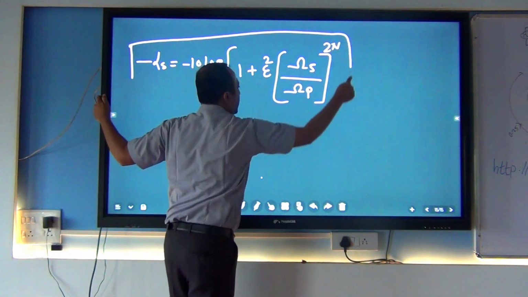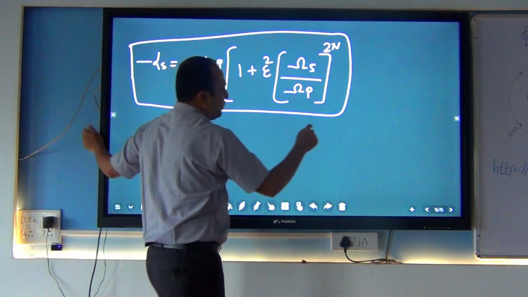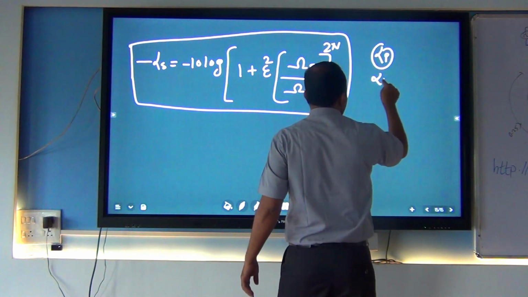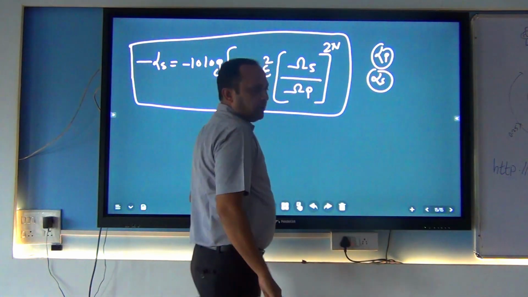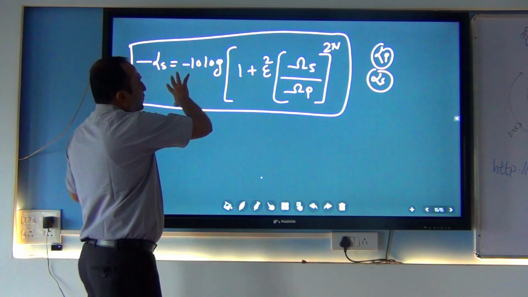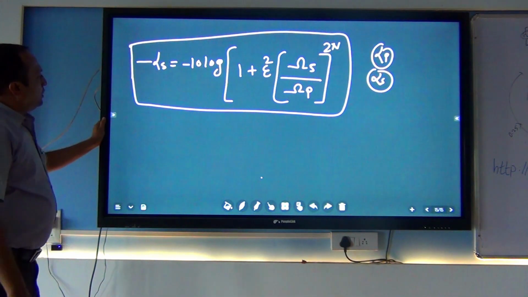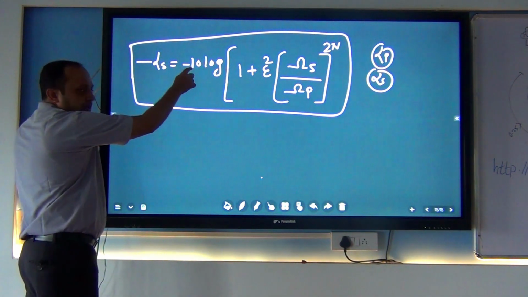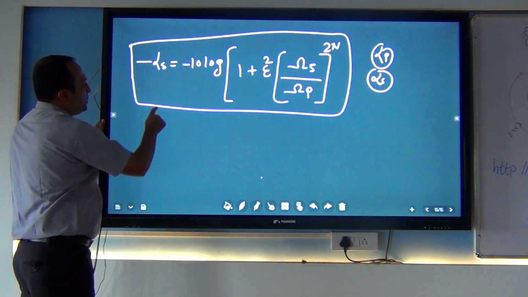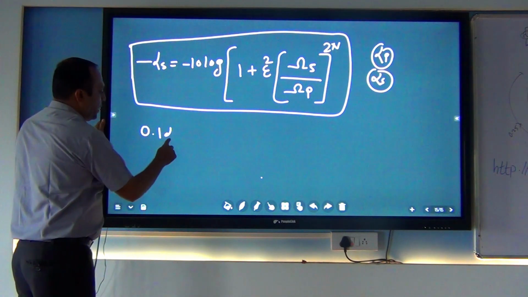This equation came from the magnitude response of the filter. As we discussed alpha p, in the book they gave alpha p and alpha s directly from the diagram. The diagram is the magnitude response of the filter, and from that diagram it is given. Now I want to do the same thing again, removing this 10. So this is minus, minus, plus. When I am shifting, it is 0.1 alpha s.